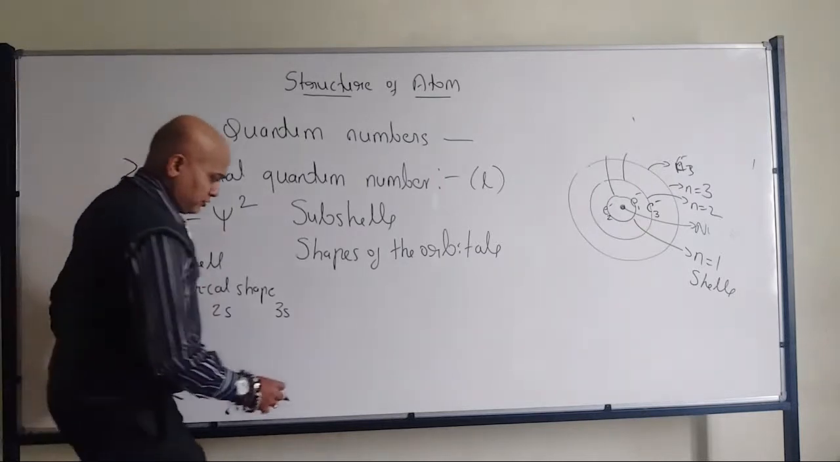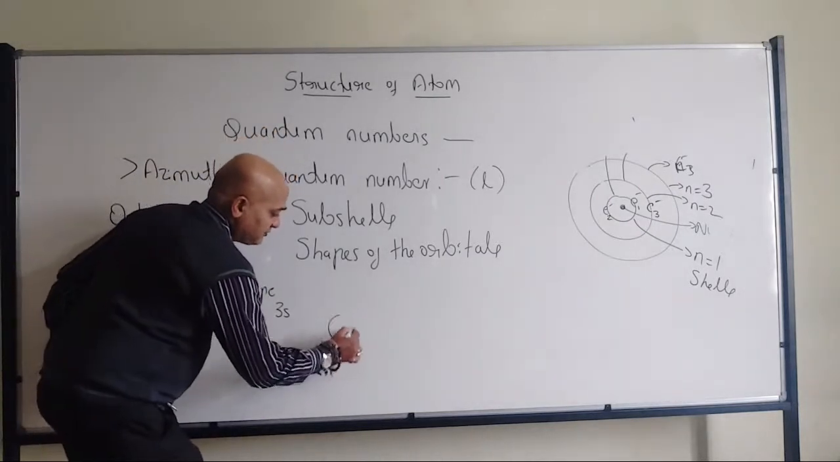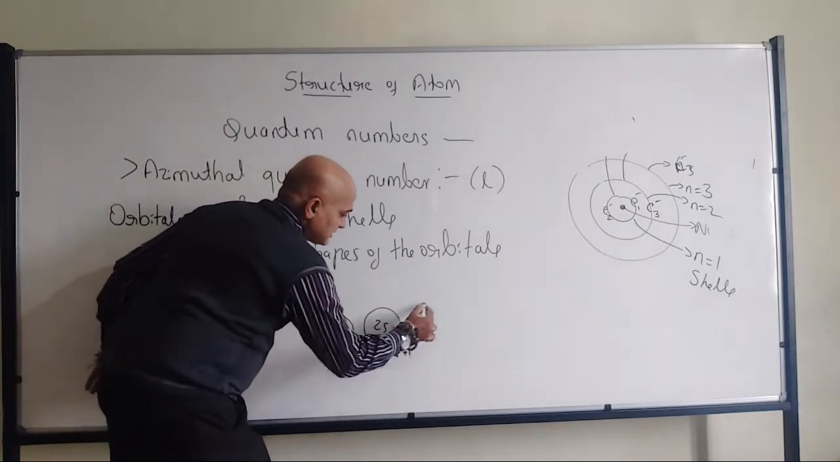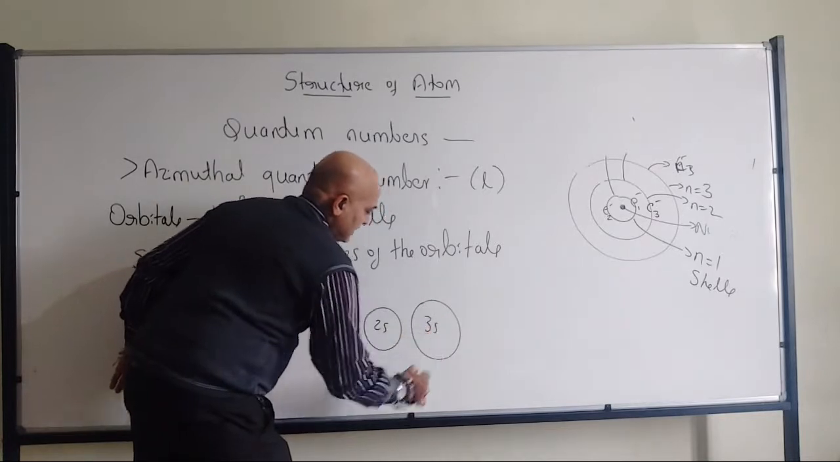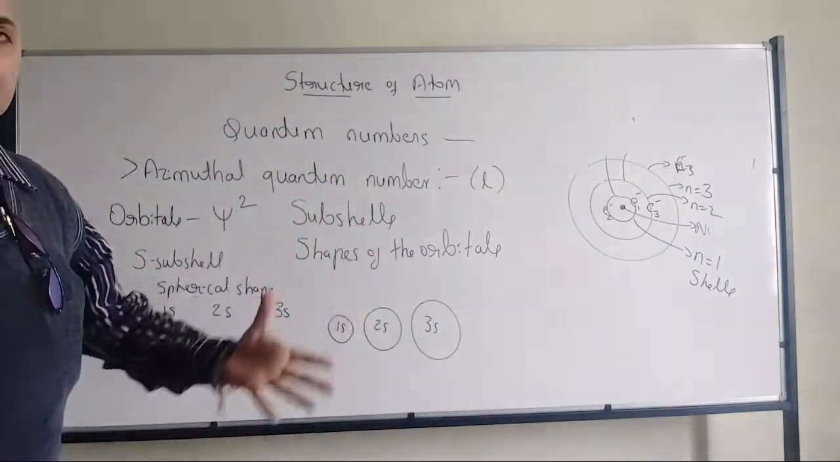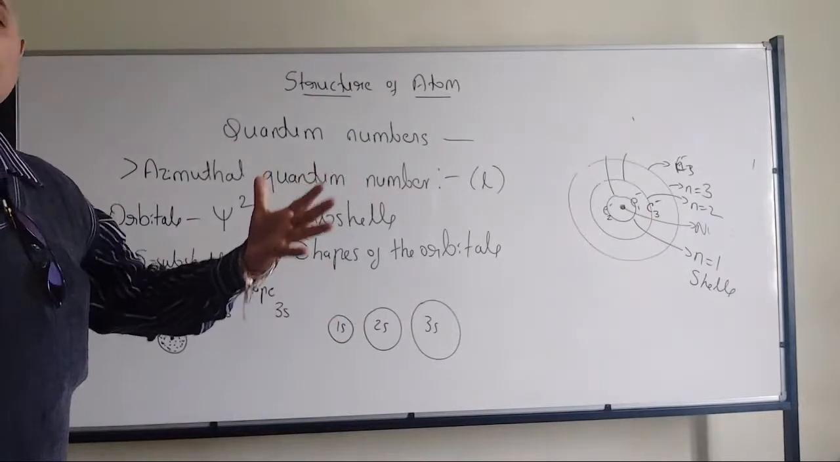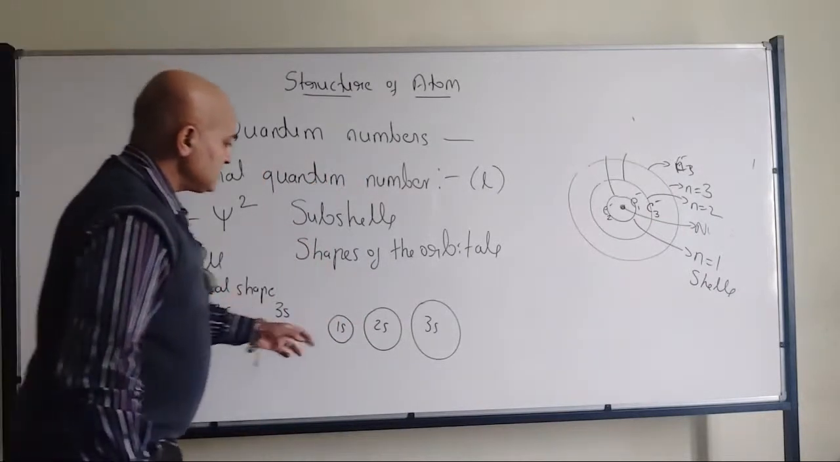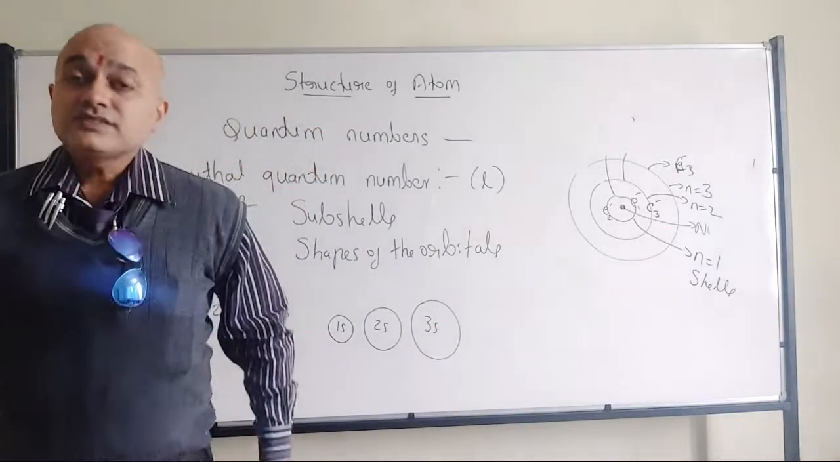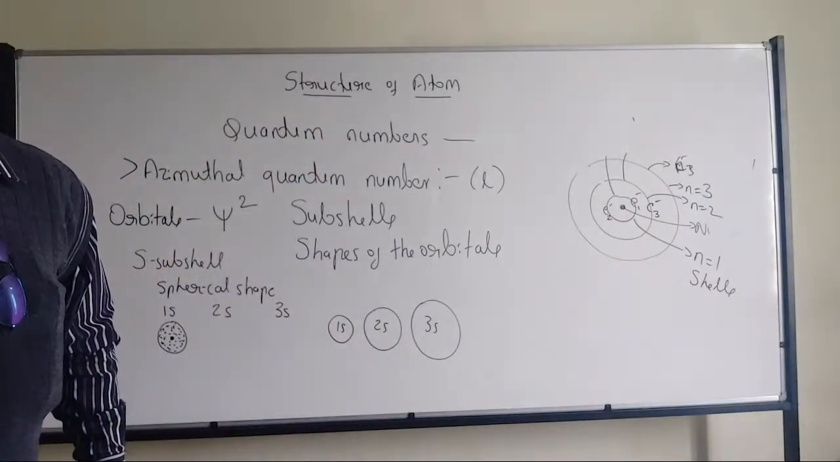But for timing you should remember that if this is 1S, this will be 2S, this will be 3S, like that the size of the sphere is going to increase. Diameter is going to increase. Diameter in the sense from the center, that is from the nucleus, we have to consider. So diameter is going to increase.